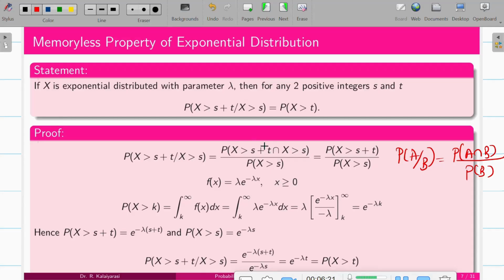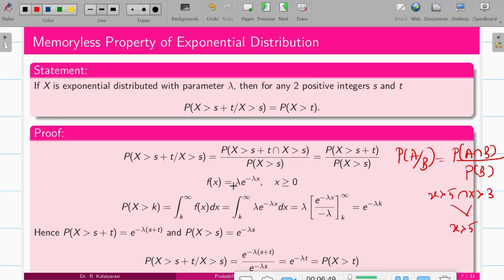Obviously it will be x greater than s plus t, because if I have numbers like x greater than 5 intersection x greater than 3, what will be the intersection? X greater than 3 starts from 4, 5, 6 and goes on, and x greater than 5 goes on only from 5. So the output will obviously be x greater than 5. So similarly, the intersection of these two will be x greater than s plus t.